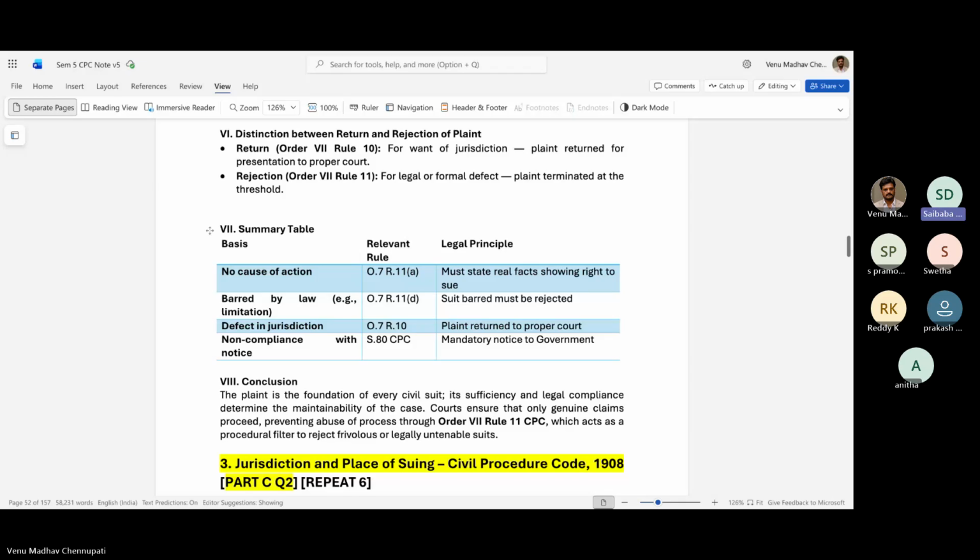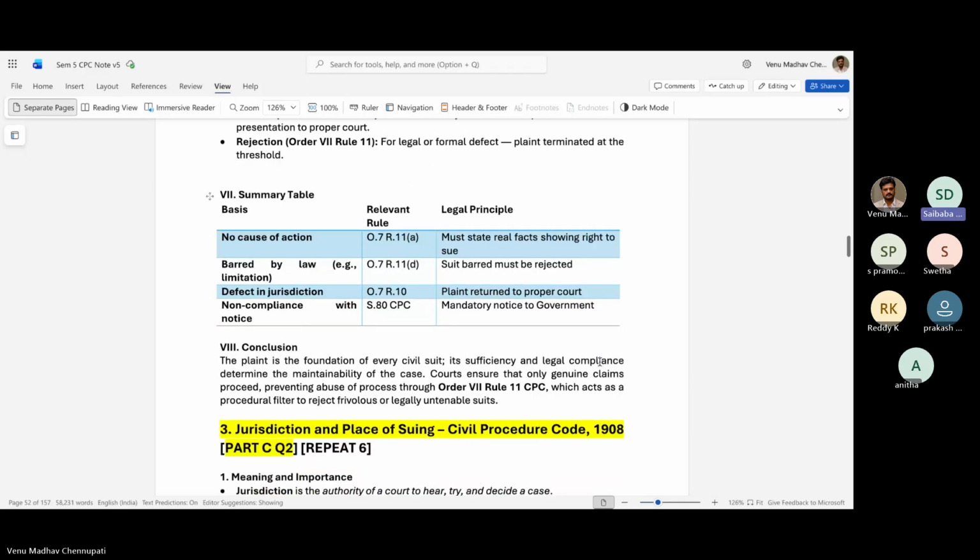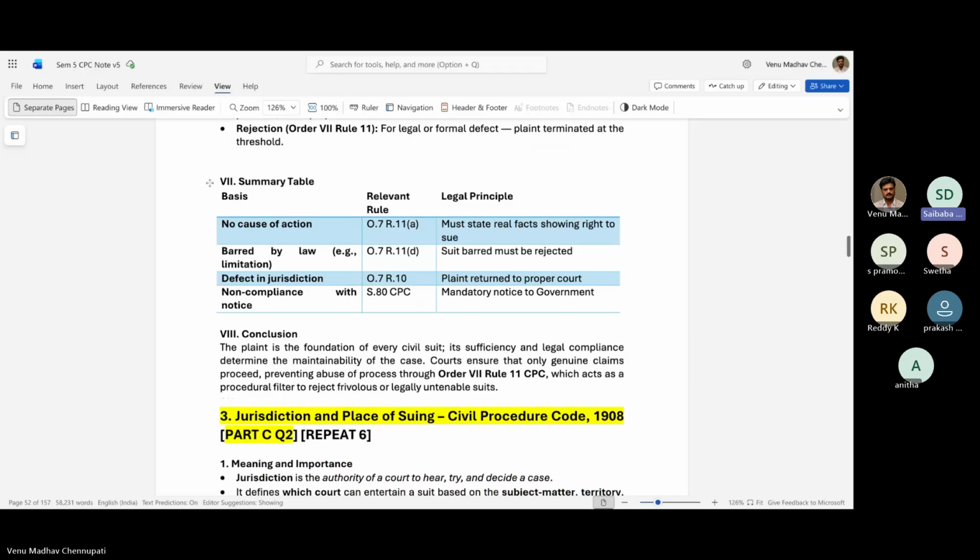So in conclusion, as already discussed, the plaint is the foundation of every civil suit. Its sufficiency and legal compliance determine the maintainability of the case. Courts ensure that genuine claims proceed, preventing abuse of process through Order 7, Rule 11, that is rejection.